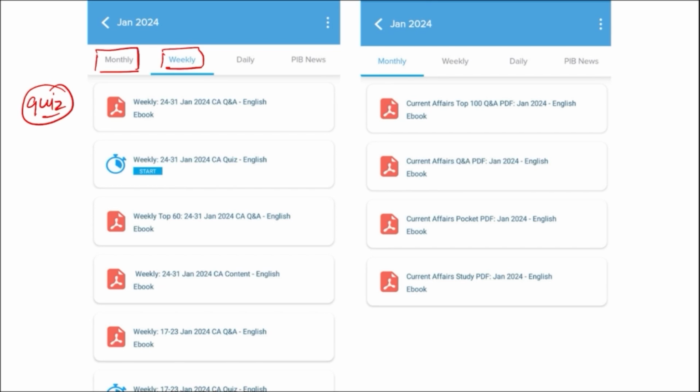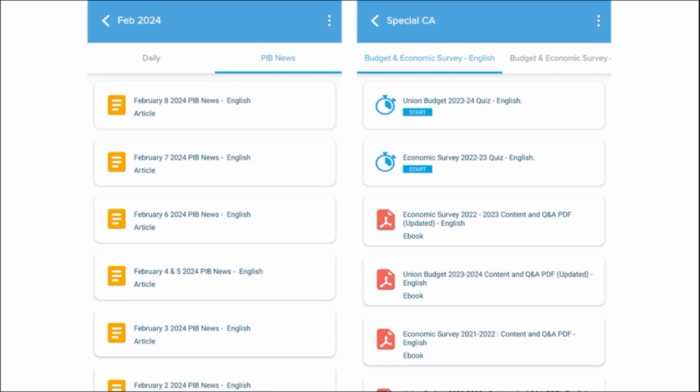Similarly for the monthly, the PDFs are very important. They provide you insights of various topics, as well as we also make sure to provide you the quiz of monthly questions that are very important for learning. Next, we also provide you with important PIB articles on a daily basis so that you can go through these articles and have an insight about that particular topic.